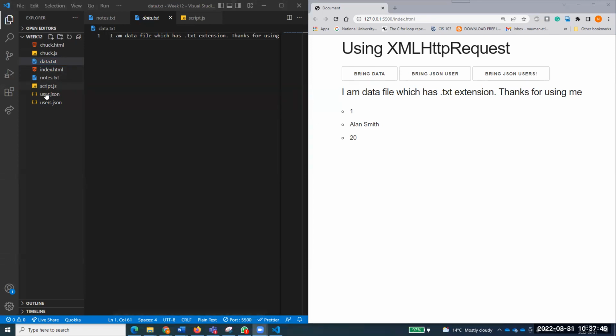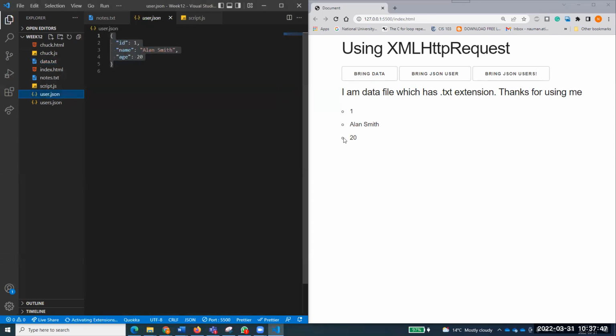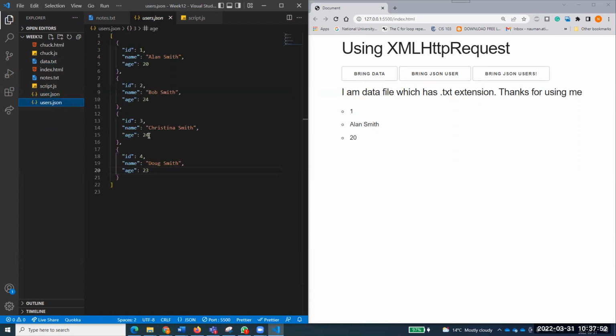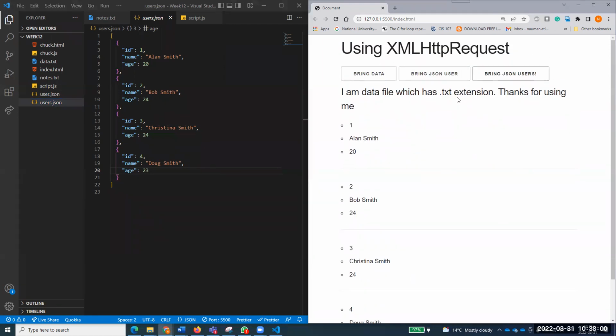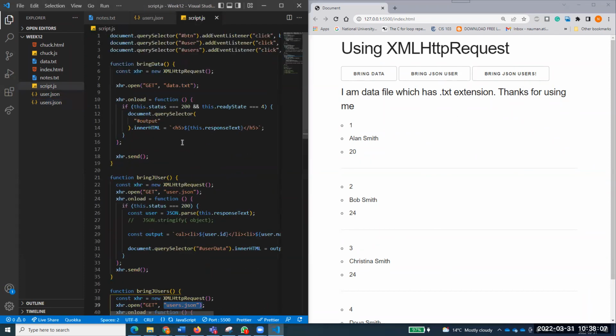I created a user.json file and brought that file in on the click of this button. Then I created a users.json where I have 4 users. When I click on bring JSON users, I get 4 users from this file. So this is again a teaser introduction for the first part. We have done all these things by using XML HTTP request.